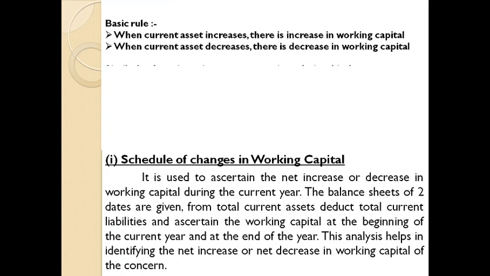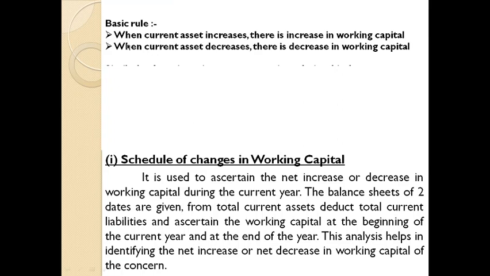So you need to make sure whether there is any change in current asset during that particular period. Particular period means between two balance sheet dates. There will be an increase in current asset or a decrease in current assets, as well as in current liabilities. In case of current liabilities, there will be an increase or a decrease. That is the concept. But this basic rule has to be remembered.